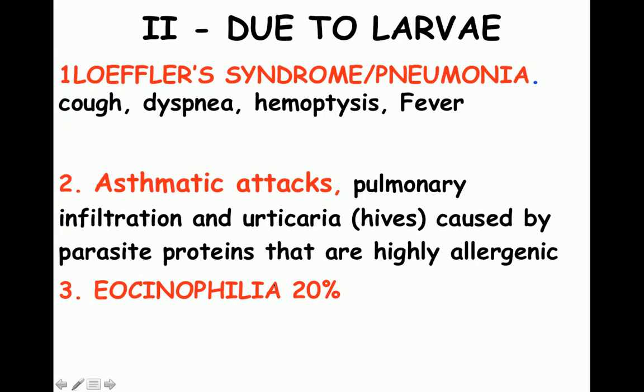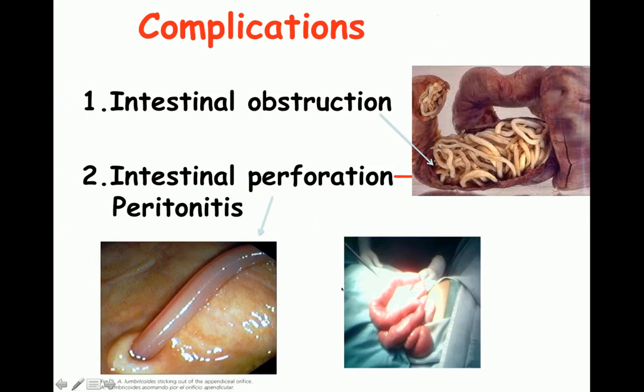Eosinophilia: the blood is going to show a marked increase in the number of eosinophils, which can be as many as 20% of the total TLC. Coming to its complications, the first is intestinal obstruction, as you can see over here, completely filling the intestinal lumen and causing obstruction. Second is perforation. The worm can pass through the walls of the intestine and can enter the peritoneum, leading to peritonitis, as you can see here.